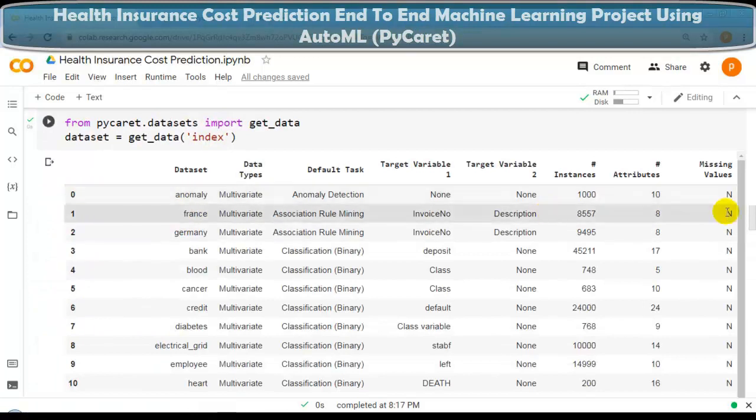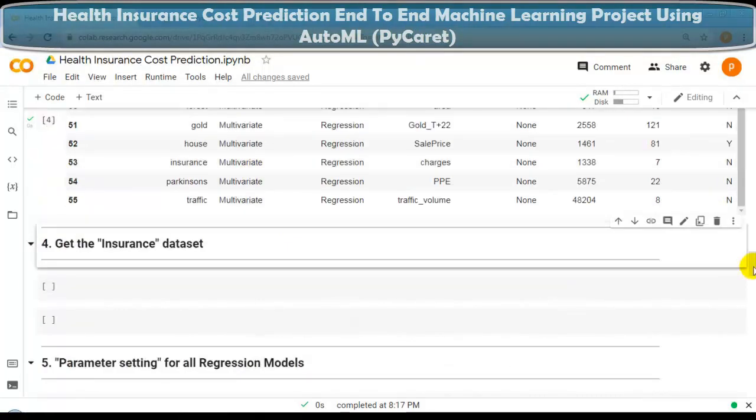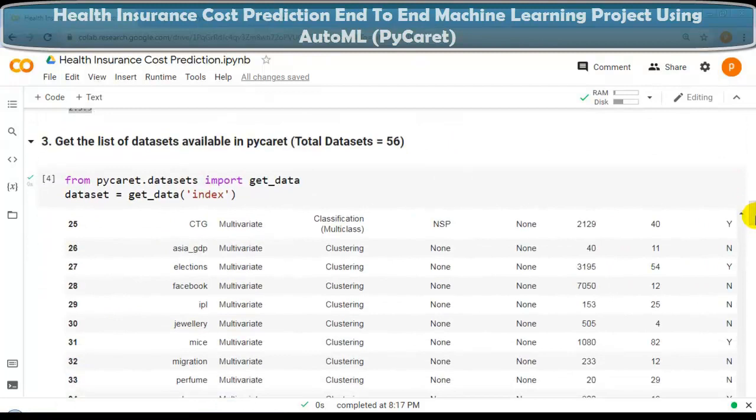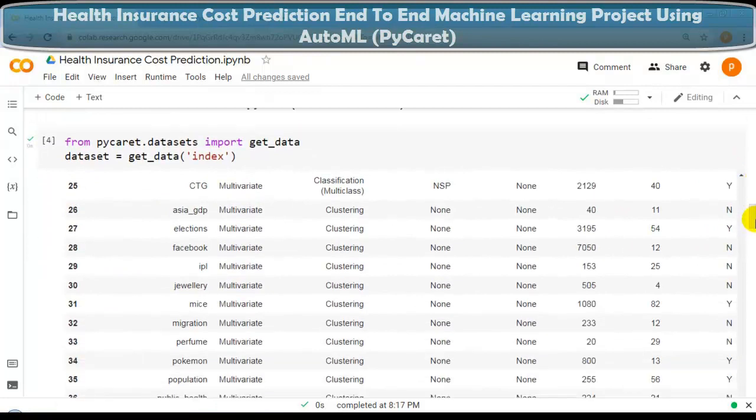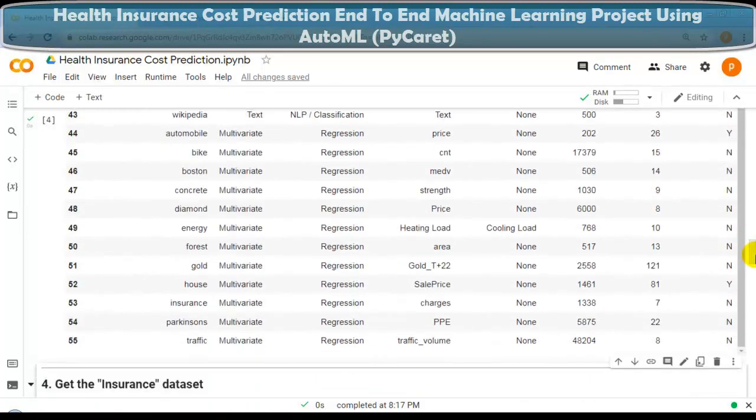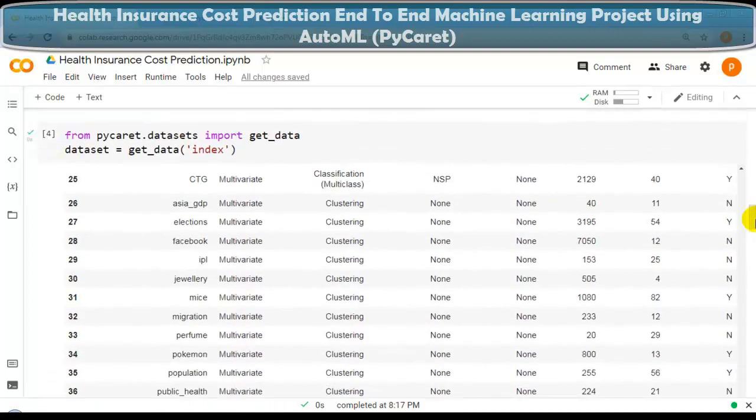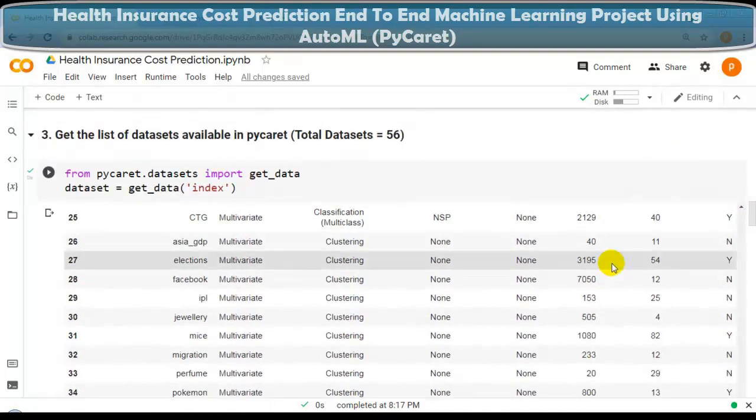As you can see over here, 0 to 55 means a total of 56 datasets are available in this PyCaret library for classification, clustering, NLP, and regression that you can see over here. This way we can get the list of datasets available in PyCaret.